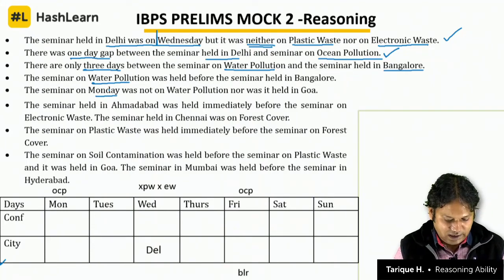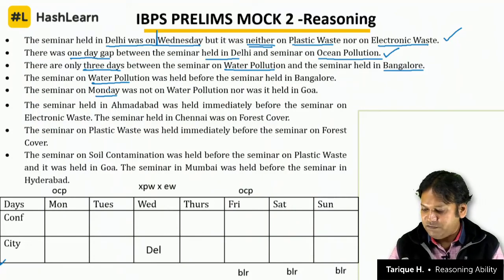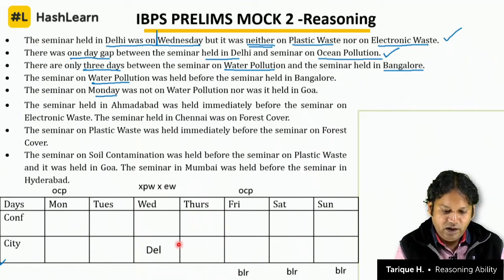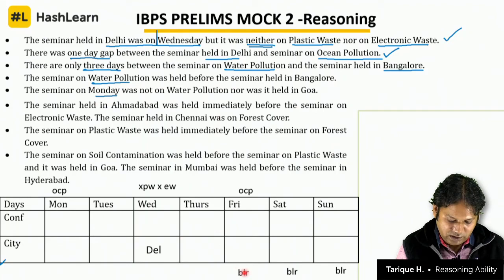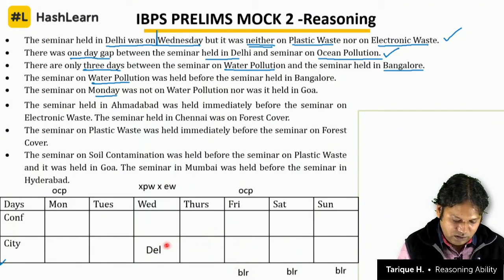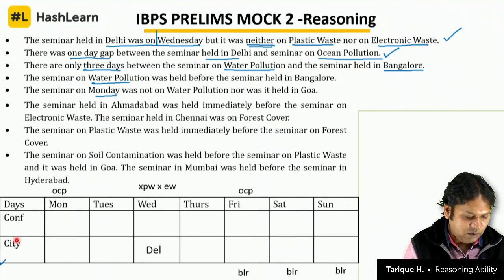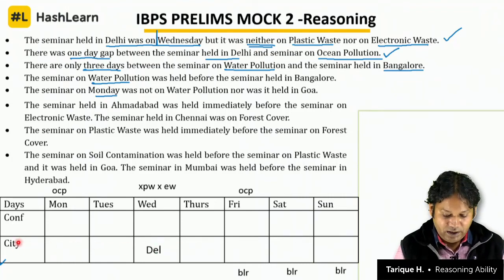So we can say that Bangalore can be on 3 days. Why 3 days? Because if you want a gap of 3 days between water pollution and Bangalore, if you put Bangalore here, then 1, 2, 3, water pollution can come on Monday. If you put Bangalore here, then 1, 2, 3, there will be no way of putting water pollution. So there are only 3 options for Bangalore, 1, 2 and 3 here.